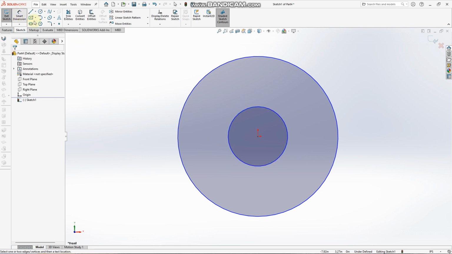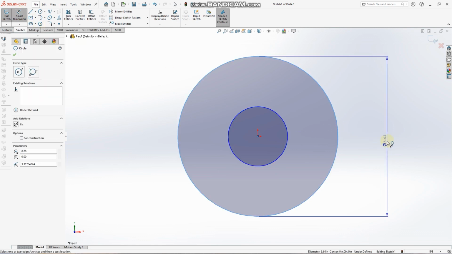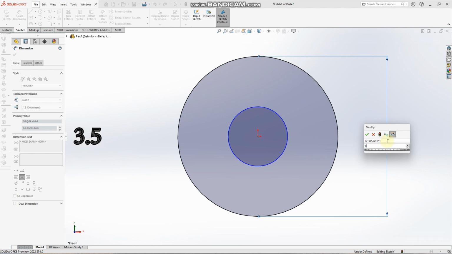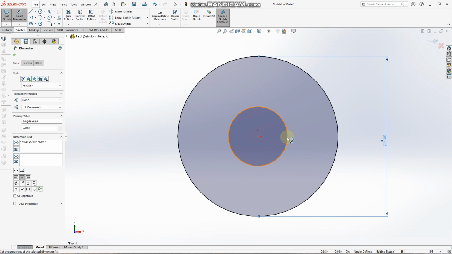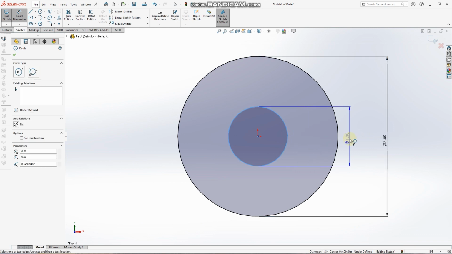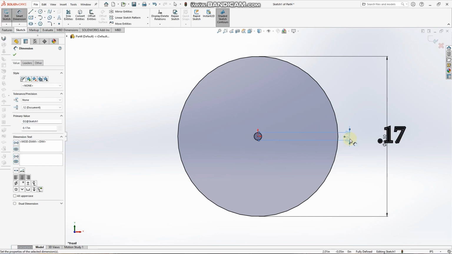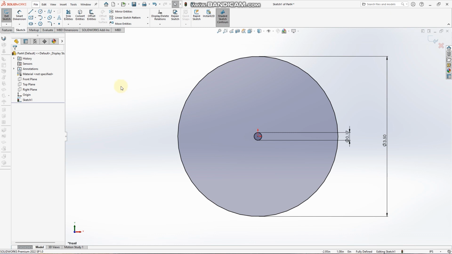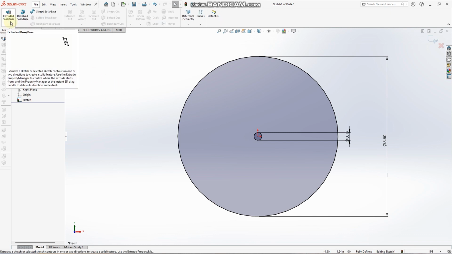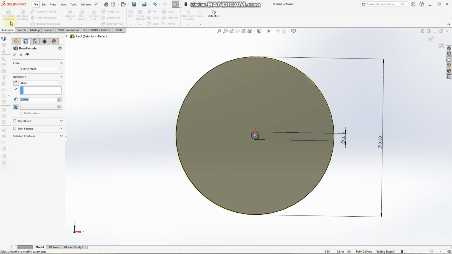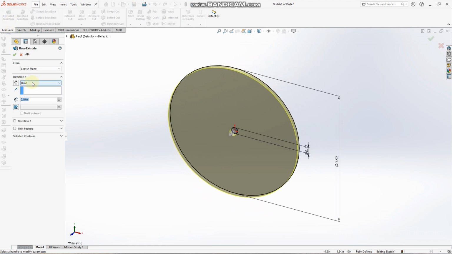We use smart dimension to dimension the first circle to 3.5. Then we dimension the second circle to a diameter of 0.17. Next, we go to features, extruded boss or base. Make sure our condition type is on blind to a depth of 0.04.